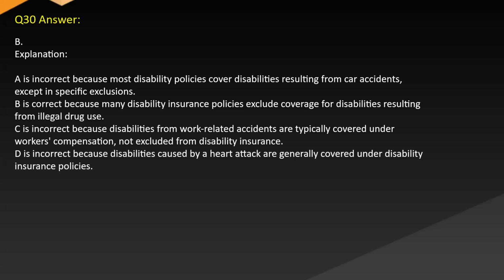Answer: B. The explanation is incorrect because most disability policies cover disabilities resulting from car accidents except in specific exclusions. B is correct because many disability insurance policies exclude coverage for disabilities resulting from illegal drug use. C is incorrect because disabilities from work-related accidents are typically covered under workers' compensation, not excluded from disability insurance. D is incorrect because disabilities caused by a heart attack are generally covered under disability insurance policies.